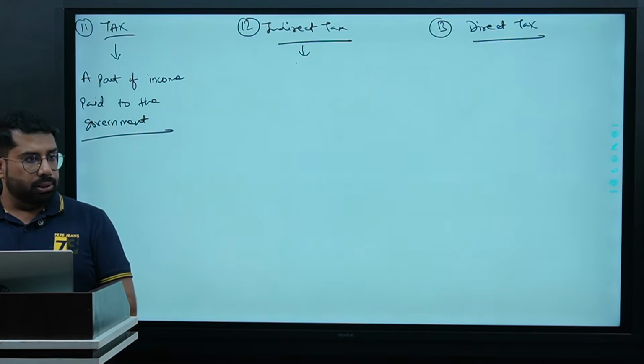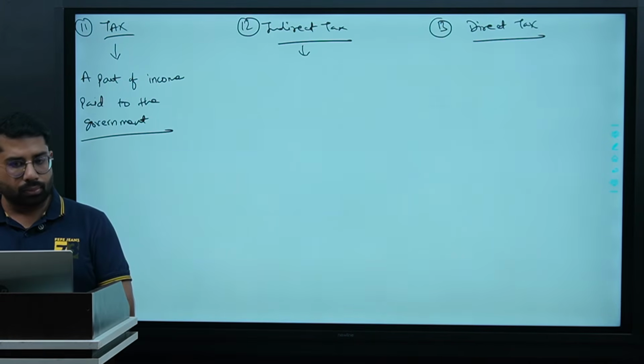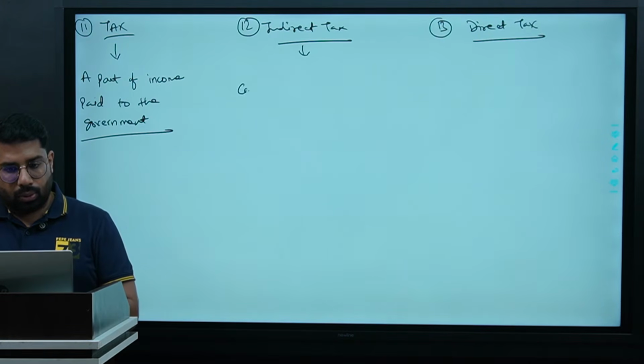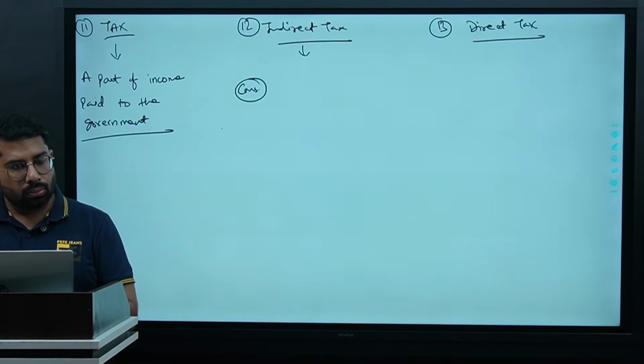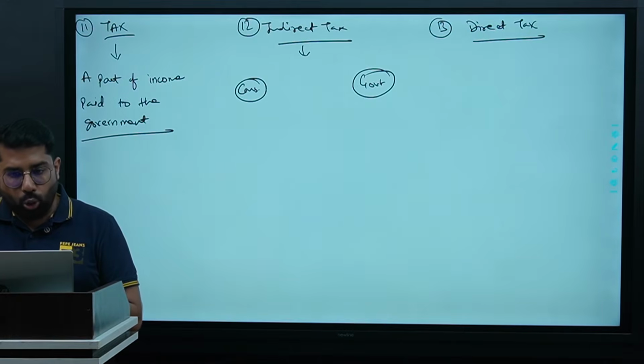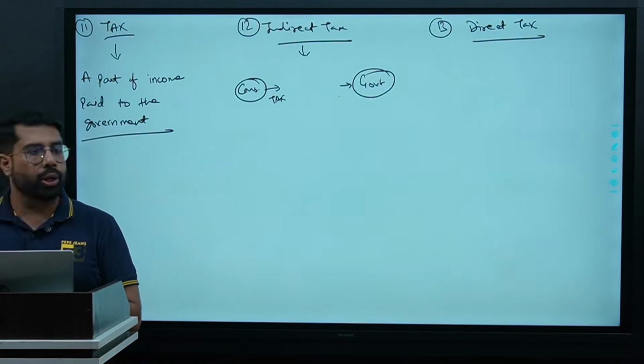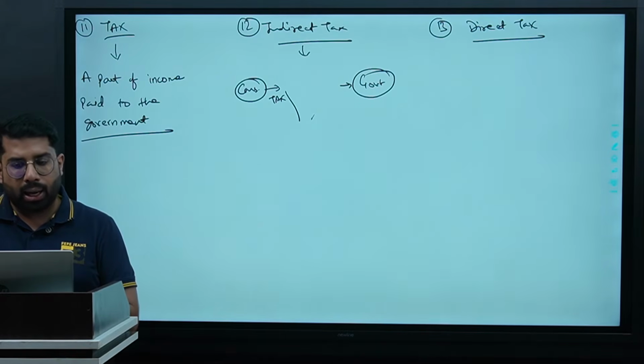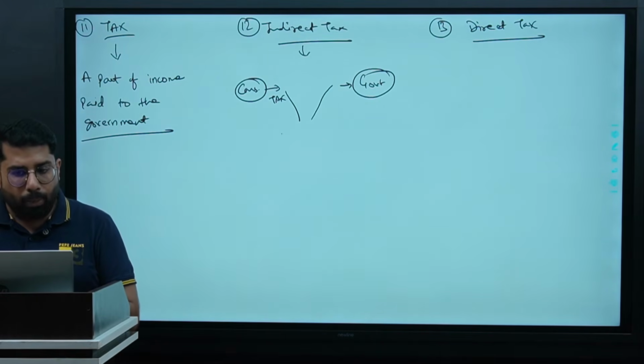What is indirect tax? You are the consumer, this is the government. When you are paying taxes, but not directly to the government, but in an indirect way, you pay taxes to the seller.